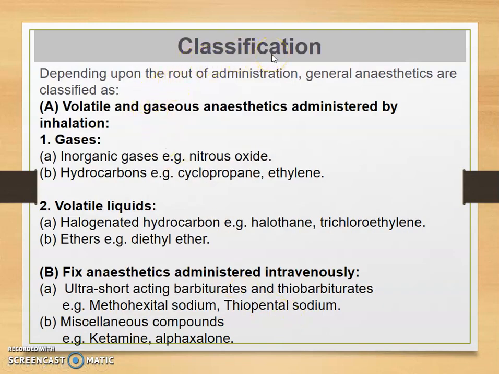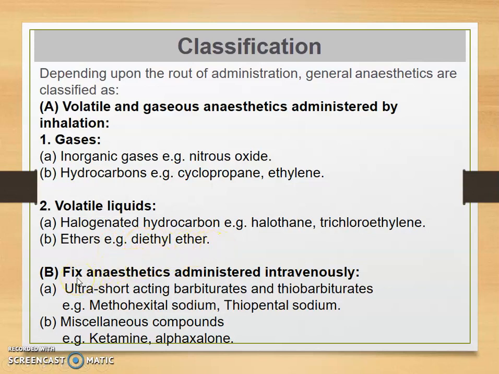Classification of general anesthetics depends upon their route of administration. First, they are classified into volatile and gaseous anesthetics administered by inhalation. Gases: inorganic gases, for example nitrous oxide; hydrocarbons, for example cyclopropane and ethylene. Volatile liquids are also divided into halogenated hydrocarbons, for example halothane and trichloroethylene, and ethers, for example diethyl ether.